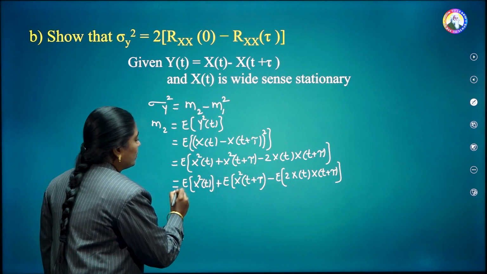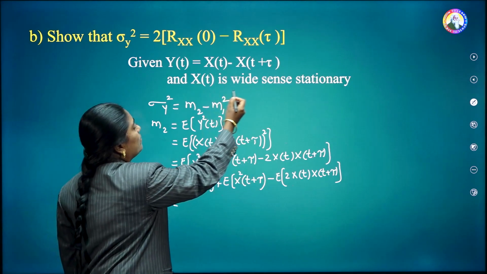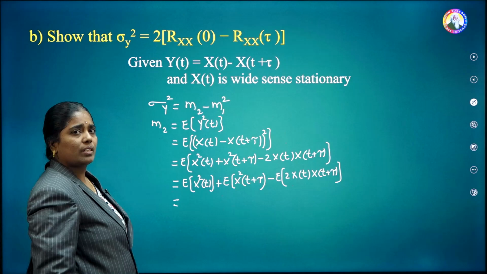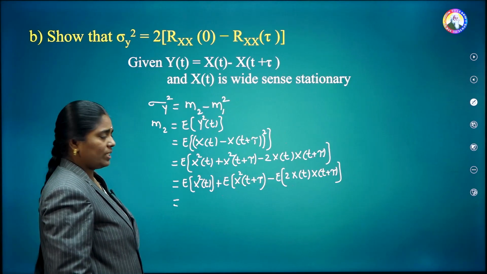Now here you can recall in the problem, they have given x of t is wide sense stationary. That means its corresponding mean and mean square are all constant.